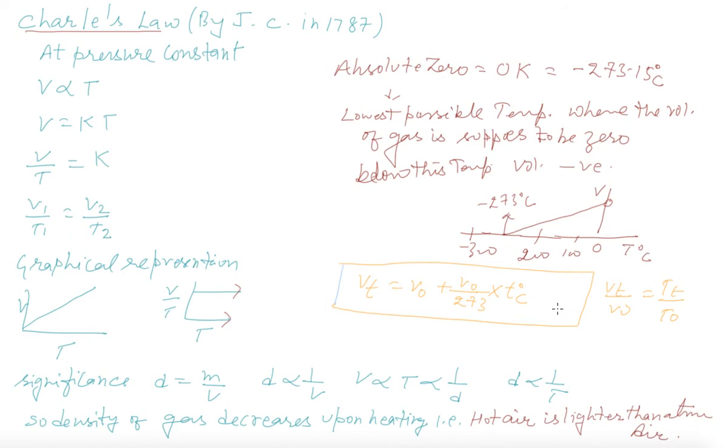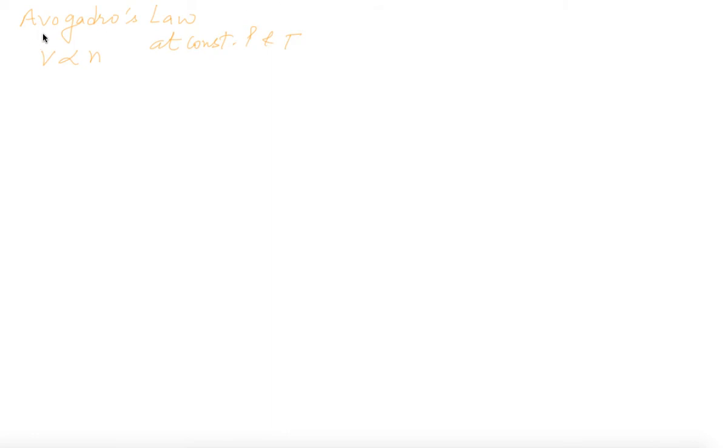Now coming to the third law of gases, Avogadro's law. Avogadro states that equal volumes of gas contain an equal number of molecules under the same conditions of pressure and temperature. So V is equal to Kn, and V by n is equal to K. This is a very important law.